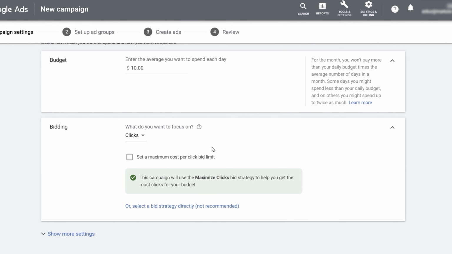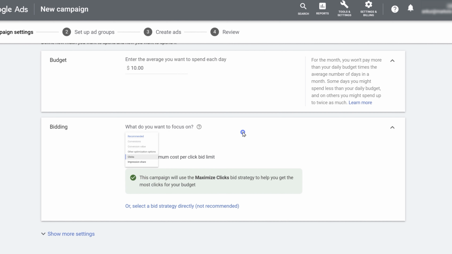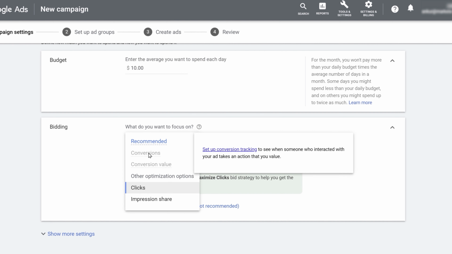Now comes the bidding part. What do you want to focus on? So there are different options. There is conversion value, clicks, impression share, etc. I will be talking more about conversion later in the video.